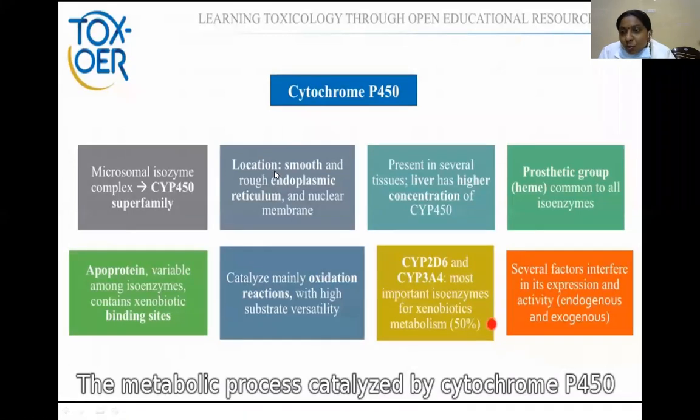Its location is the smooth and rough endoplasmic reticulum. It is also present in several tissues, and it is present in highest concentration in the liver. It has a prosthetic group, heme, in all isoenzymes. It mainly catalyzes oxidation and reduction reactions, with substrate diversity. Here, the apoprotein is variable among the isoenzymes, with certain xenobiotic binding sites.